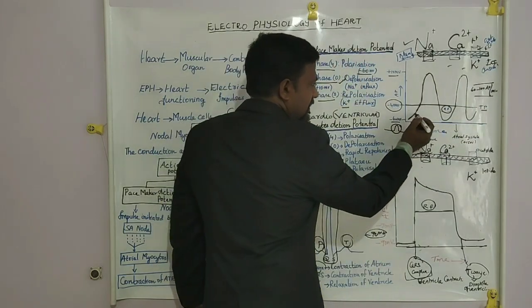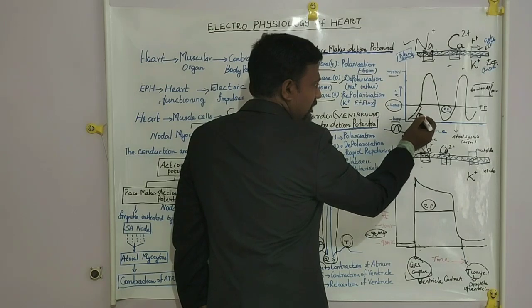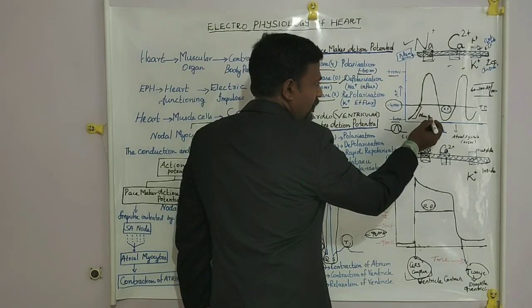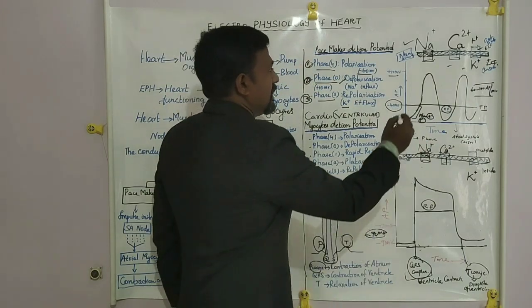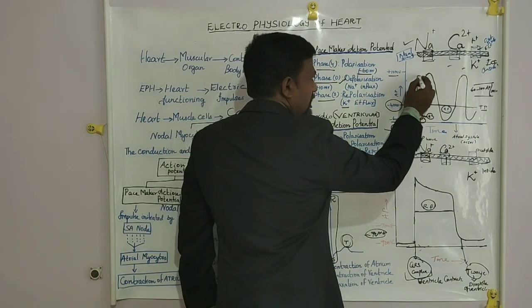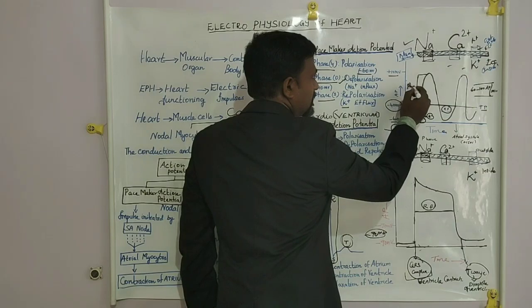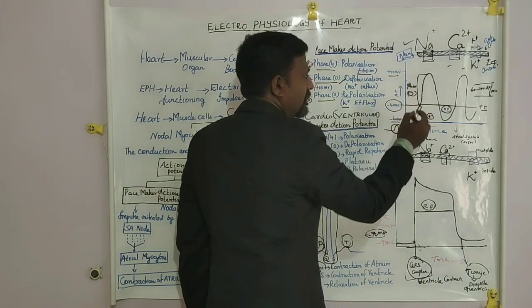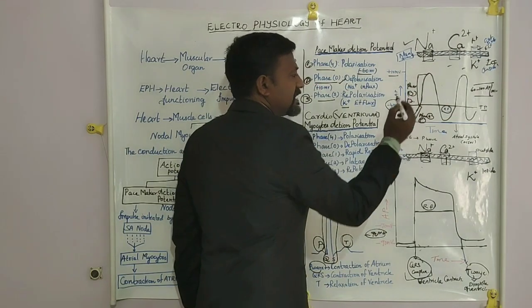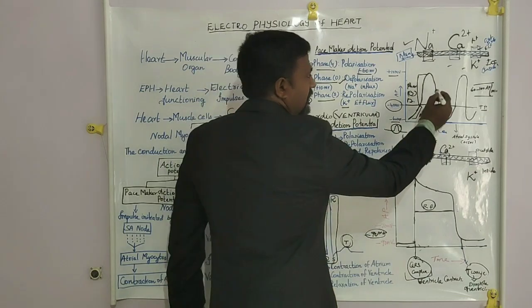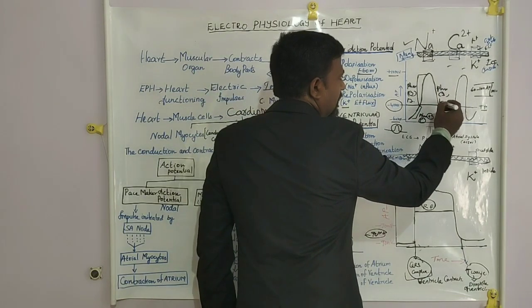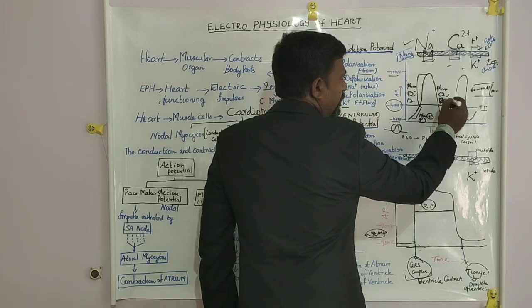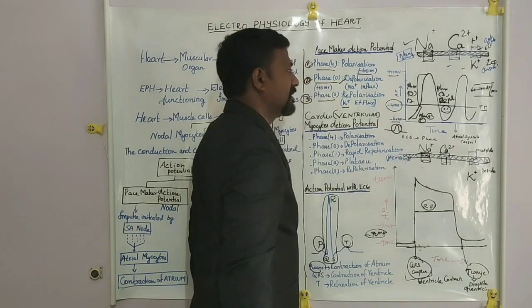Then this area is called phase 4, that is polarization, and this area is called phase 0, depolarization, and this phase is called phase 3, that is repolarization.